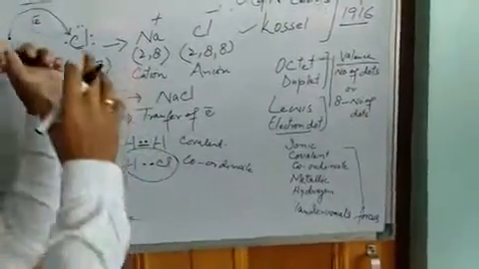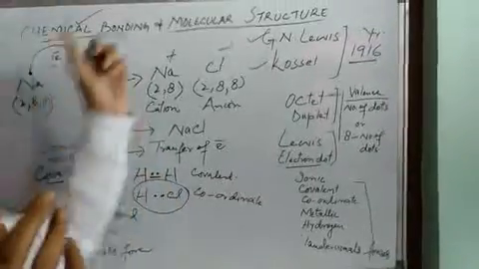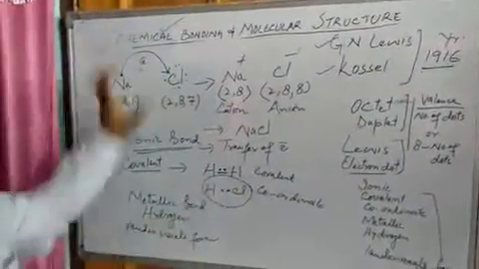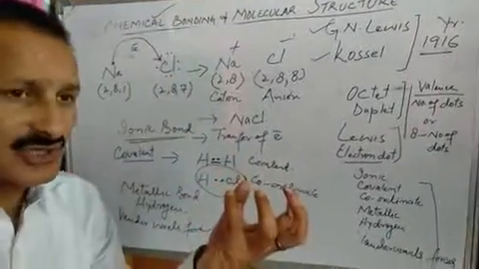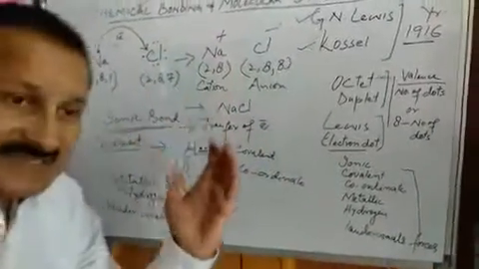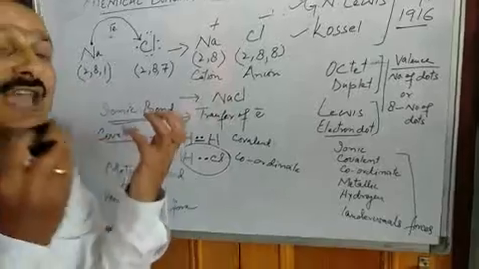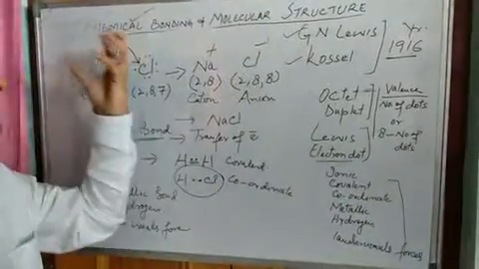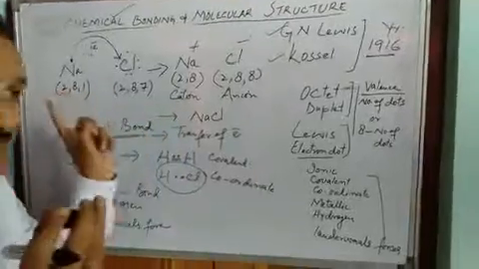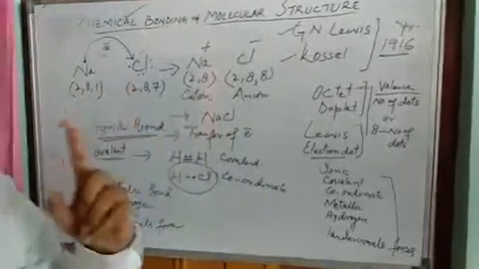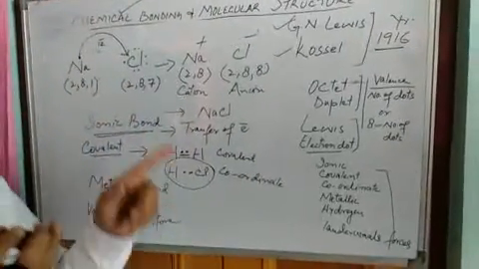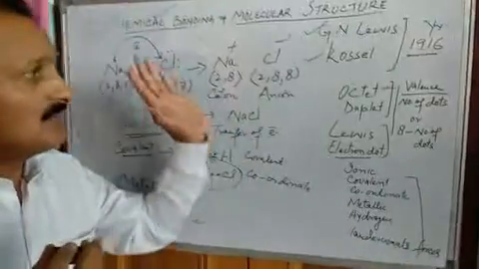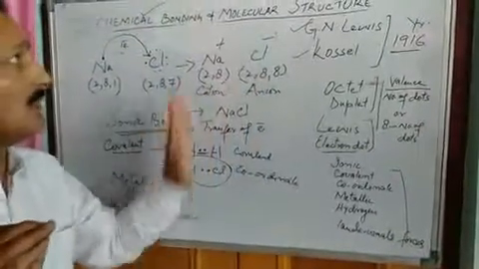So concluding the concept of chemical bonding, we would like to say that a chemical bond is a force that binds atoms so that they acquire stability and form compounds. So a chemical bond is a force that binds atoms so that those atoms acquire stability, complete their respective octets and form new compounds. So this is all about chemical bonding.